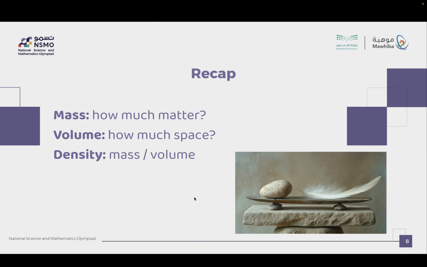Finally, as a quick recap, here are the concepts of mass, volume, and density again. Mass tells you how much matter is in the object. Volume tells you how much space the object occupies. And density tells you the ratio of the two, so mass over volume, or how much mass there is in a unit of volume.